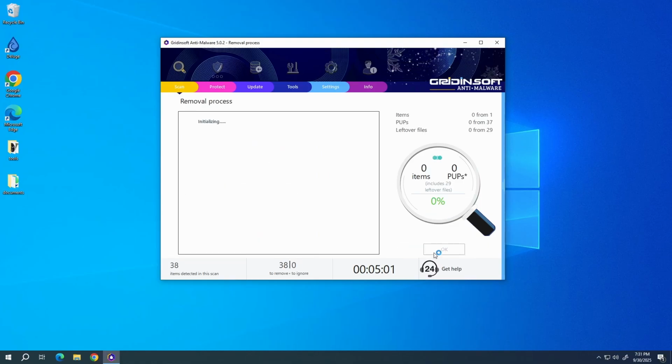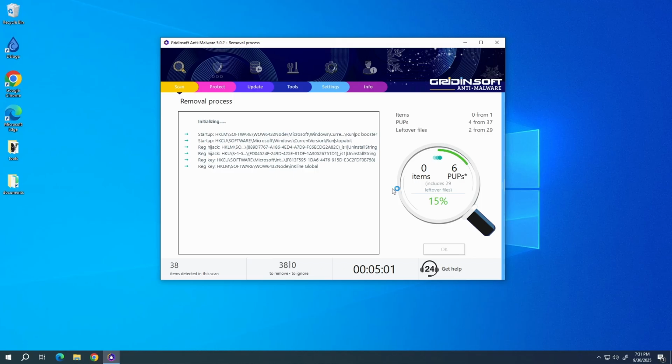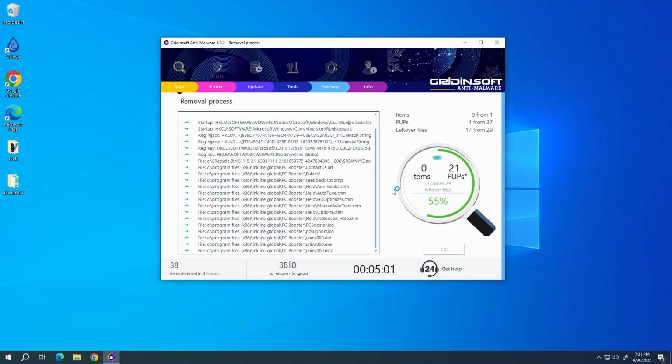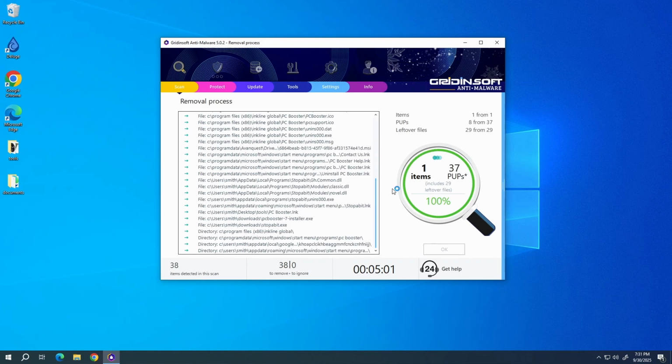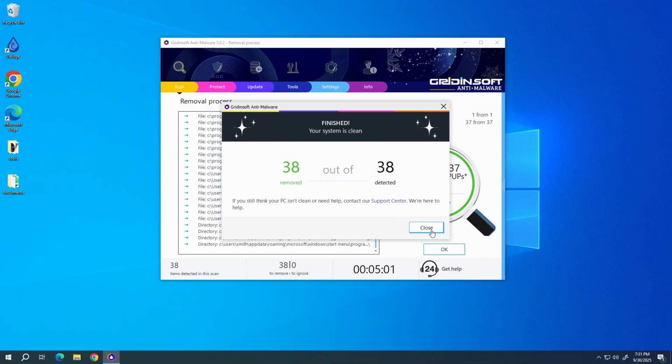I will also recommend you to reset browser settings, just to wipe the rest of the malicious settings that the malware could have potentially set. You can do this using GridinSoft Anti-Malware as well. Just go to the Tools tab, choose the Reset Browser Settings option and pick the browsers you need to reset in the list. Then just click the Reset button. Now the system is clean.